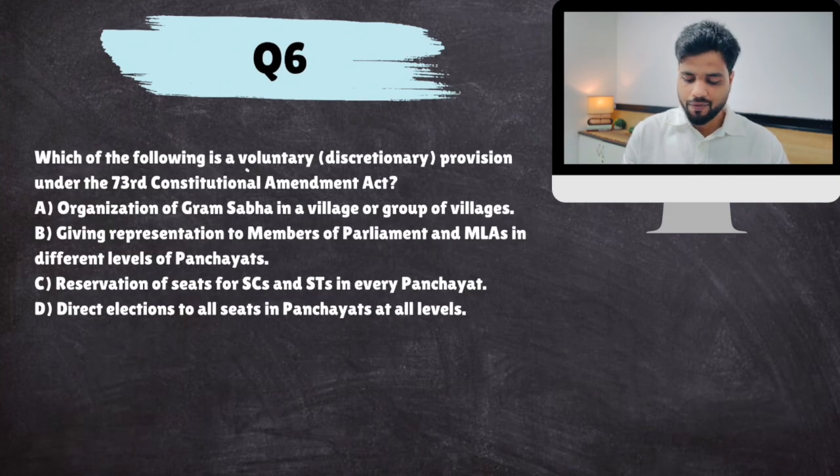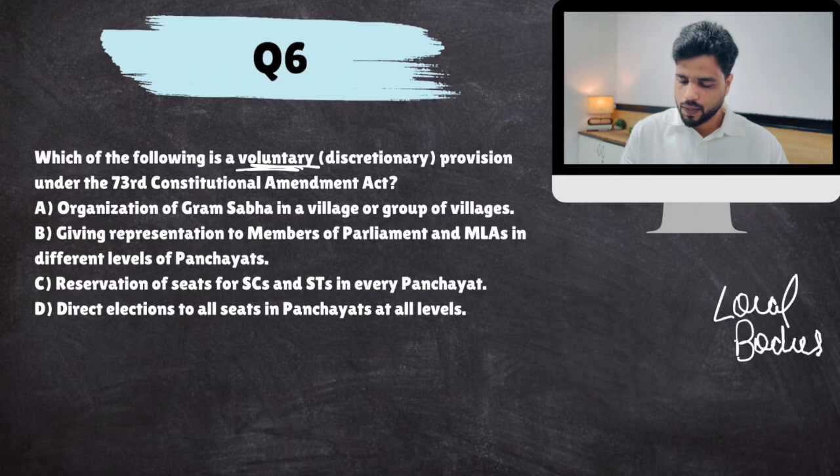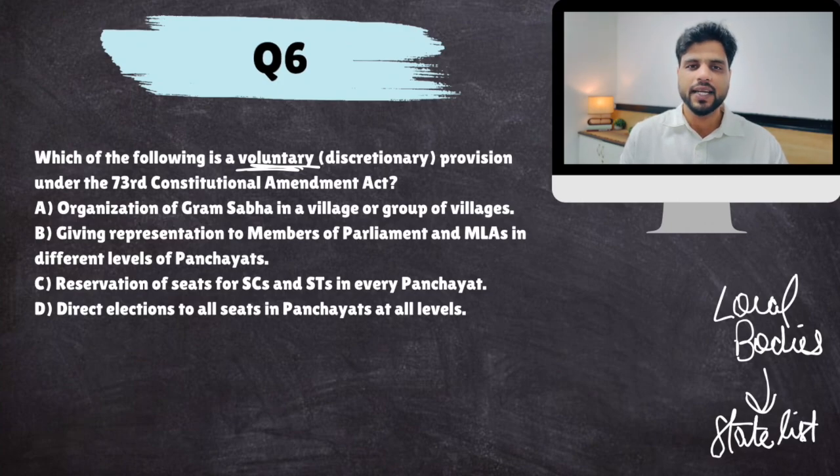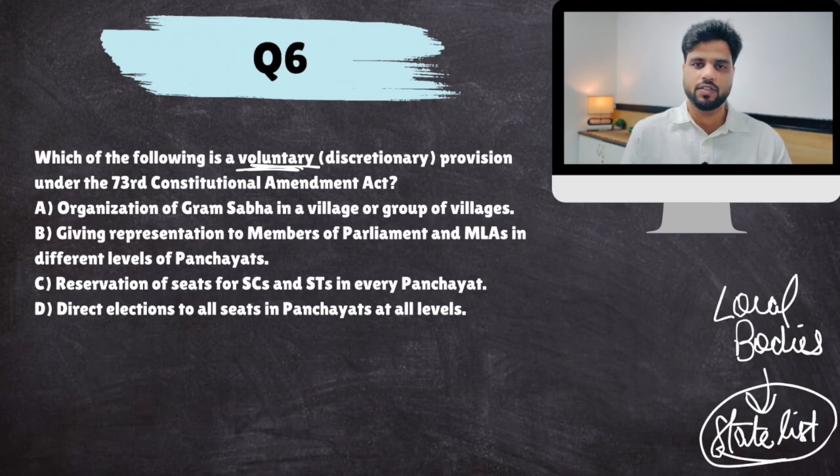Which of the following is a voluntary? Remember, I told you there are certain compulsory provisions, there are certain voluntary, up to the states. Why voluntary? Because local bodies is part of state list. You remember there are 3 lists: Union list, state list, concurrent list. Local bodies is part of state list. So states have been given this freedom apart from certain compulsory provisions.